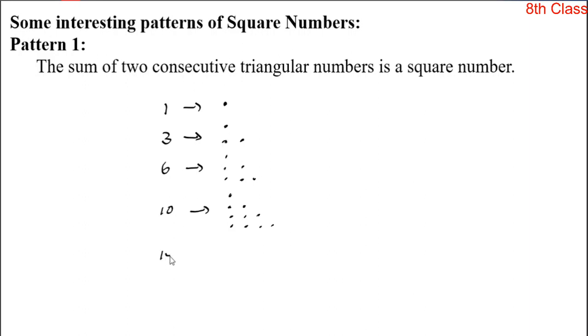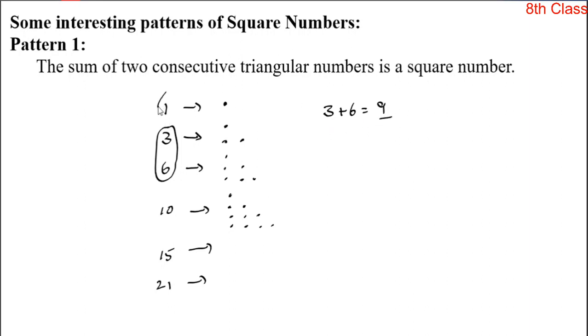The next triangular number is 15, and the next is 21, like that. In these triangular numbers, when you add any two consecutive triangular numbers, the result is a perfect square number. Let us verify. Let us take two consecutive triangular numbers, 3 and 6. Add them: 3 plus 6 is equal to 9. Is 9 a perfect square number? Yes, it is.